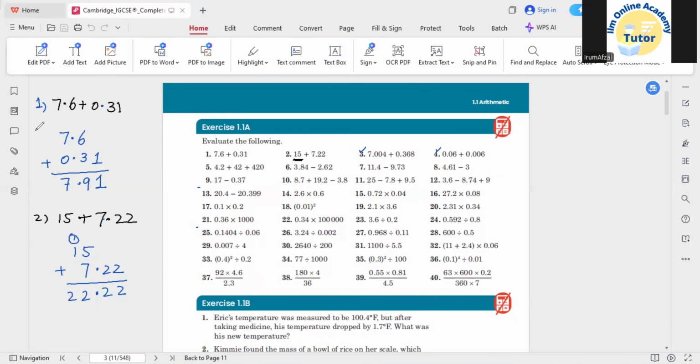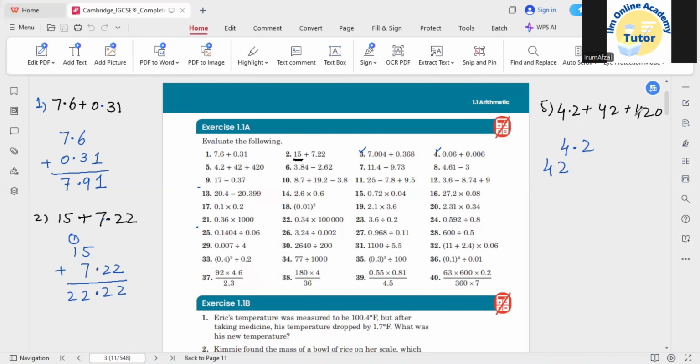Next, the fifth question. If you check here, they gave three numbers altogether that we need to add. We have 4.2, 42, and 420. It would be better if you add them all at once, or otherwise you can add the first two and then add the number after that. Just remember, one number they gave you is a decimal number, and the rest two are whole numbers. So be careful while you are writing the numbers, as I'm writing 42. I'm writing the 42 under the whole number part, because this 42 is completely a whole number.